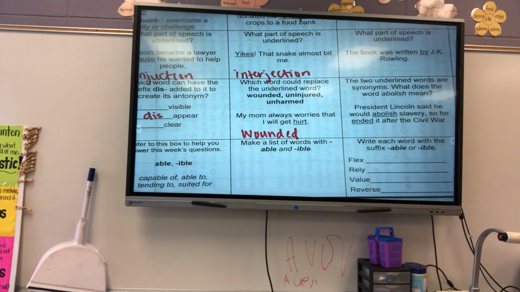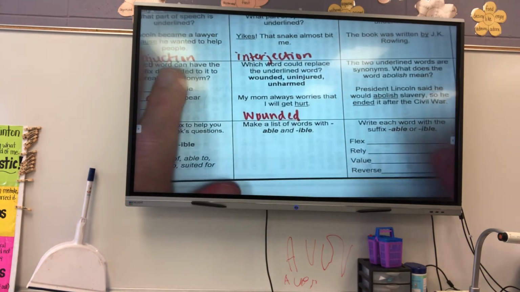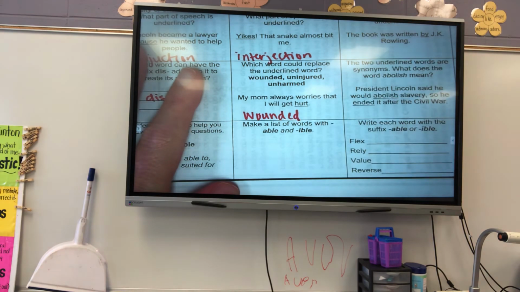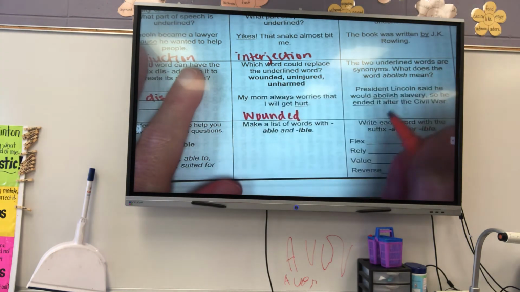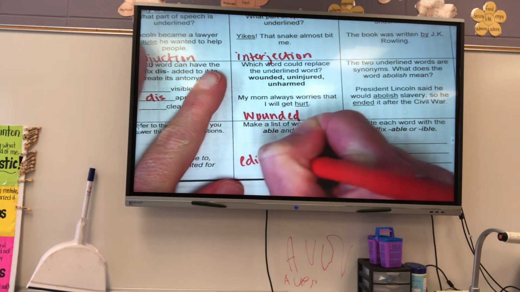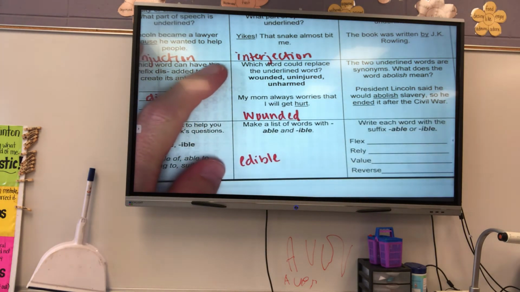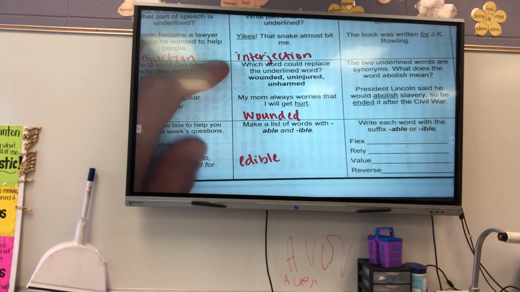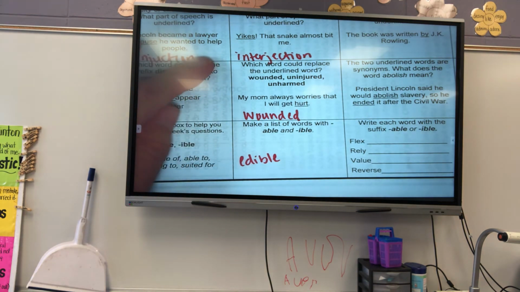Okay? All right, then it says make a list of words with able and ible. I'm going to do this. I'm going to put edible. And I'm going to put capable.